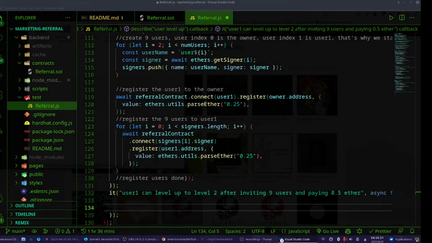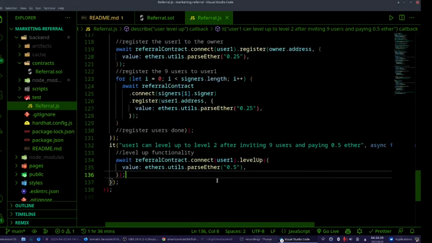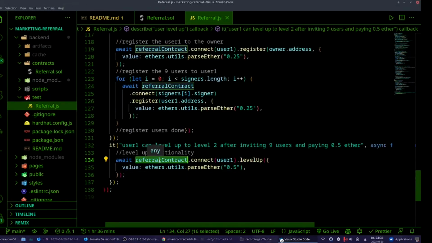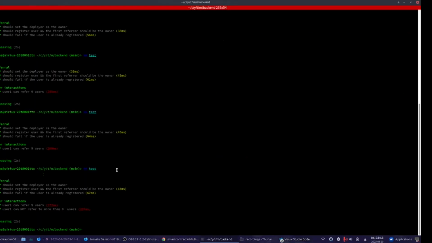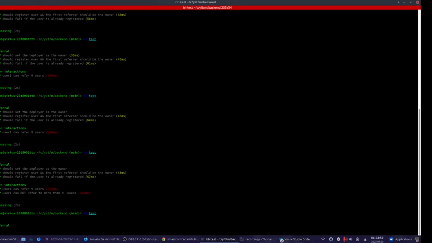Let's do it. What do we want? We want to call. If it doesn't revert, we are getting the contract instance. We are connecting via user 1, and this time instead of register function, we are calling the level up function, and instead of 0.25, we are passing 0.5 Ether, because that's the price that we need to pay in order to level up. Let's try.